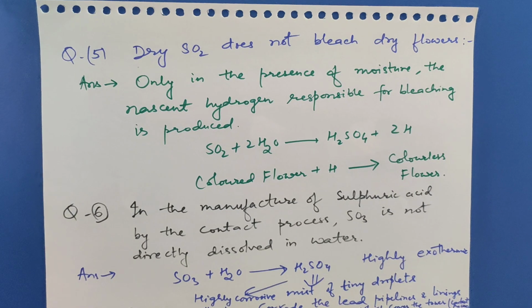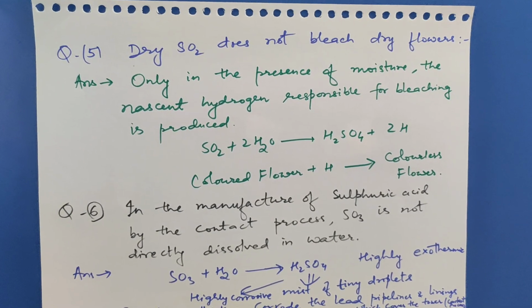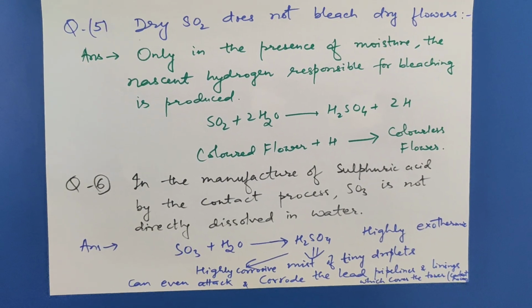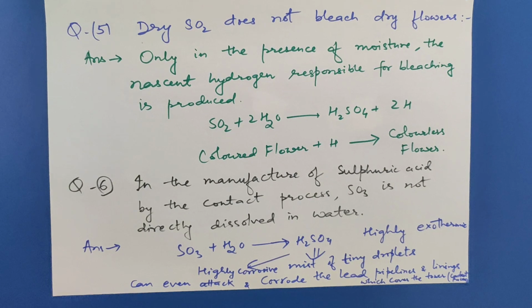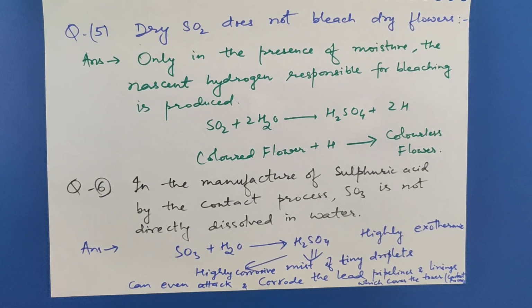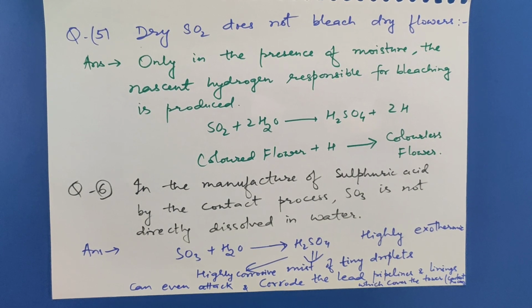Question number 6. In the manufacture of sulfuric acid by contact process, SO3 is not directly dissolved in water. SO3 reacts with water to form sulfuric acid. This is highly exothermic, and the sulfuric acid is not condensed, whereas it produces a mist of tiny droplets.